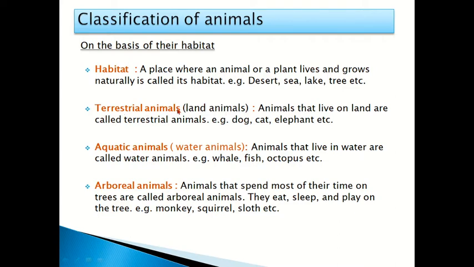Next is terrestrial animals, land animals. As the term indicates, animals that live on land are called terrestrial animals. Example: dog, cat, elephant. Aquatic animals means water animals. Animals that live in water are called aquatic animals. Example: whale, fish, octopus, etc. Arboreal animals. Children, you observe that some animals spend most of their time on the trees. Those animals are called arboreal animals. They eat, sleep and play on the tree. Example: monkey, squirrel, sloth.